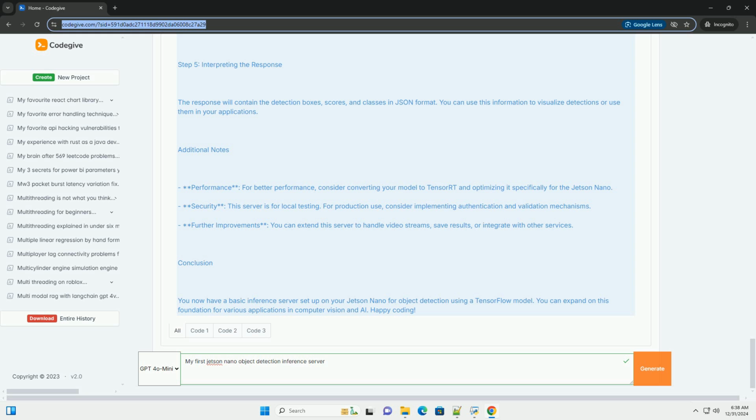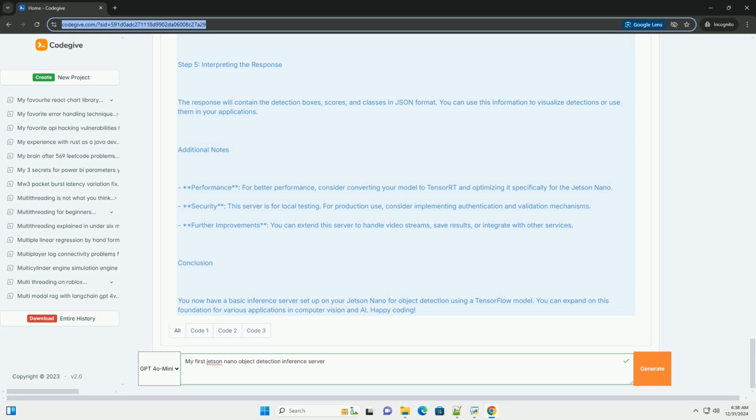Run inference: detections = run_inference(image). Prepare response: response = {"detection_boxes": detections["detection_boxes"].numpy().tolist(), "detection_scores": detections["detection_scores"].numpy().tolist(), "detection_classes": detections["detection_classes"].numpy().tolist()}. Return jsonify(response). if __name__ == "__main__": app.run(host="0.0.0.0", port=5000).